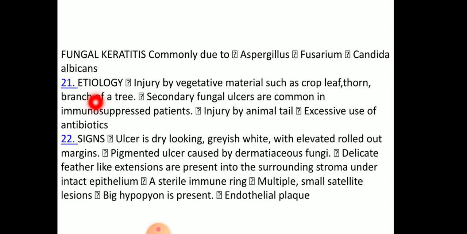These are the signs: dry looking, grayish white ulcer with elevated rolled out margins, pigmented ulcer by dematiaceous fungi, delicate feather-like structures under the intact epithelium in the stroma, sterile immune ring, multiple small satellite lesions, big hypopyon, and endothelial plaque.